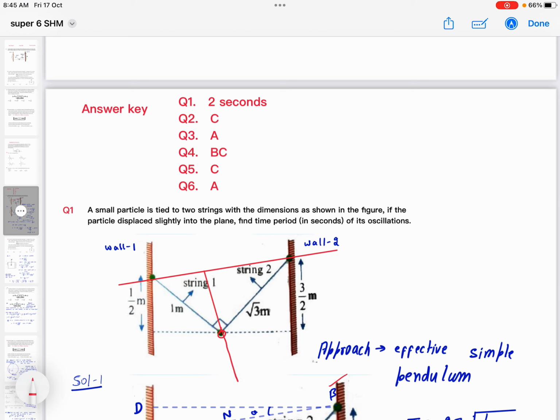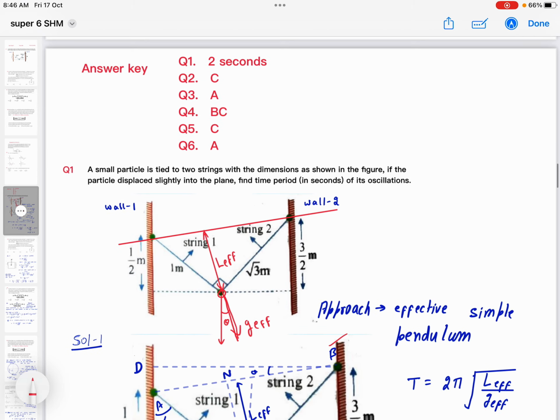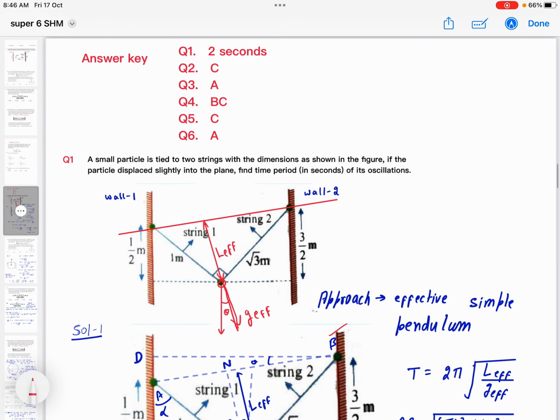Okay. So now this length is L effective. And what will G effective be? Now G is vertically downwards. If you get this angle theta, the angle made by G with L effective, then along this direction it will be G effective. So L effective, G effective. So the simple formula of time period becomes 2 pi under root L effective by G effective, right?